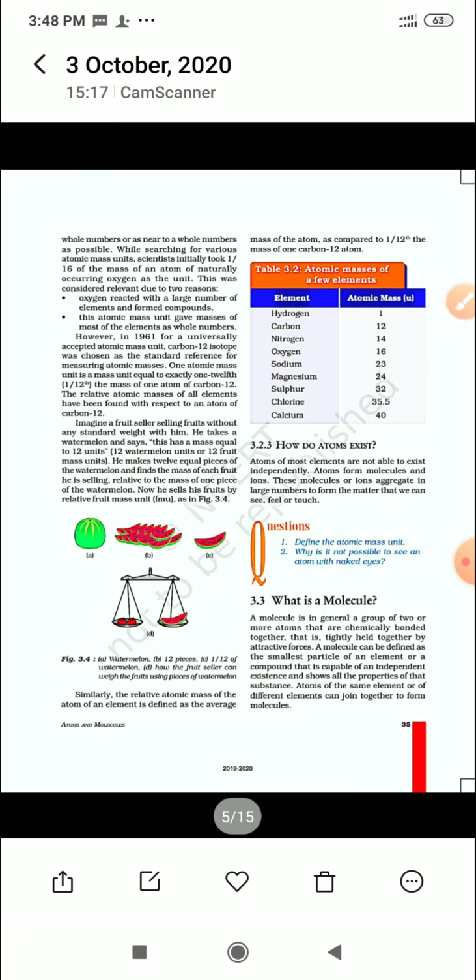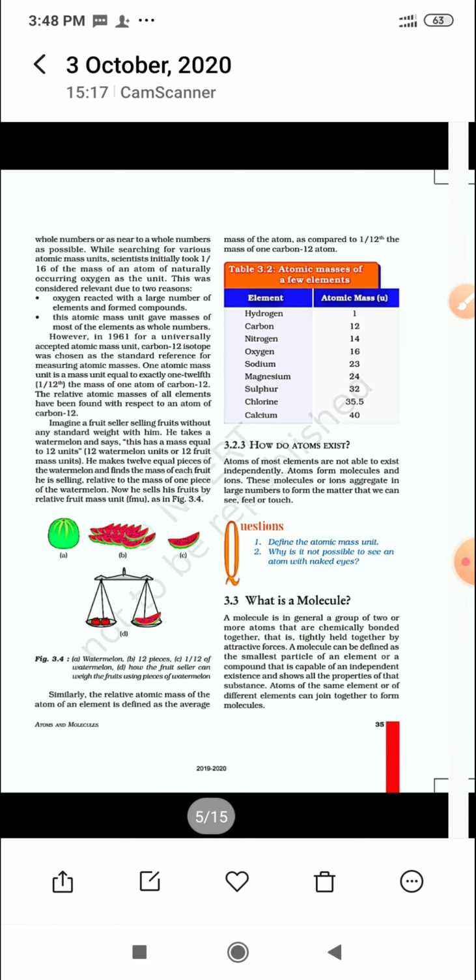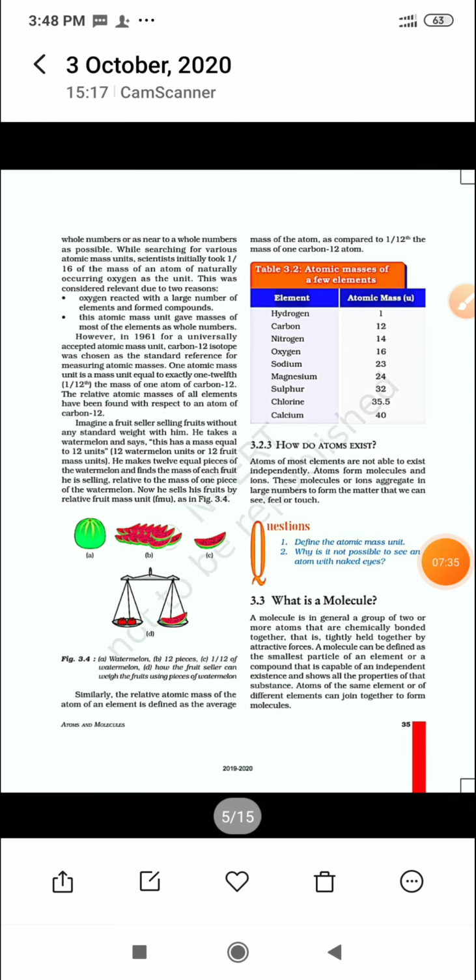Now what is the question for today? Question number one: define the atomic mass unit. Again I am defining it in front of you: atomic mass unit means the mass of 1/12 of the mass of one atom of carbon taken as 12. So you will write this. Second, why is it not possible to see an atom with the naked eye? Because the atoms are very small. The mass of hydrogen is 1.6 into 10 to the power minus 24 gram, which is very small, so it is not possible to see these atoms with normal eyes. You have to do these two questions today.